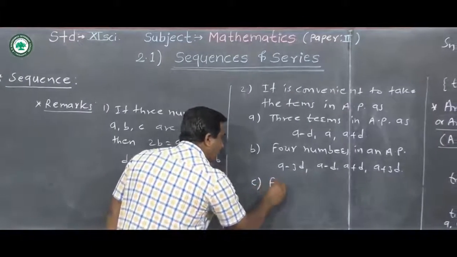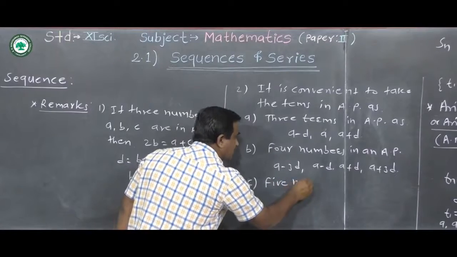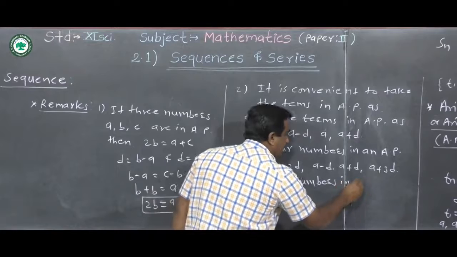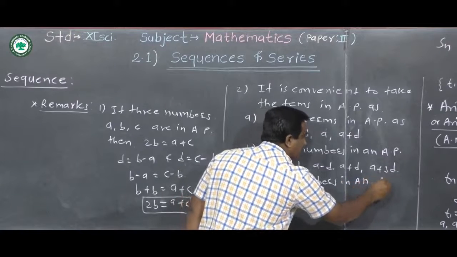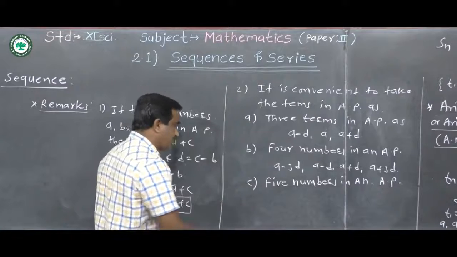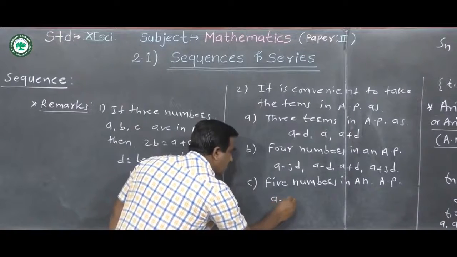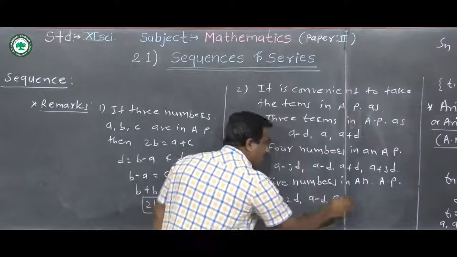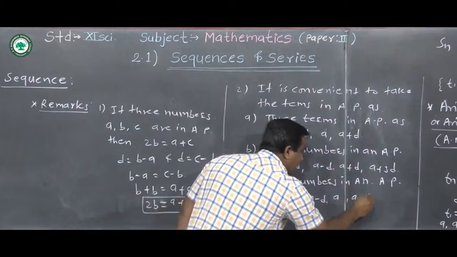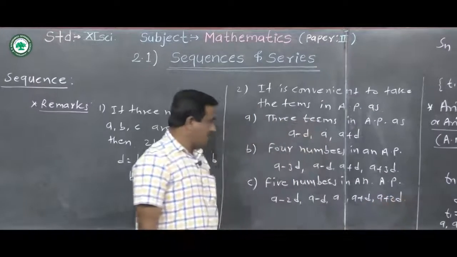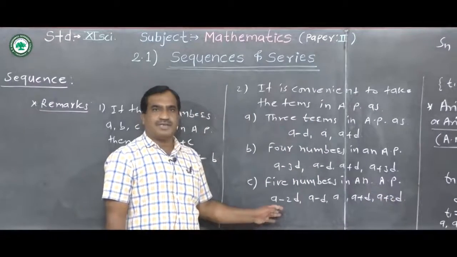Number 6, five numbers in an arithmetic progression. These numbers are A minus 2D, A minus D, A, A plus D, A plus 2D. You can take these five numbers in AP.